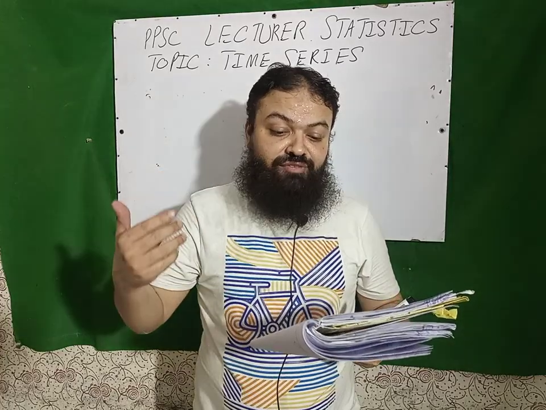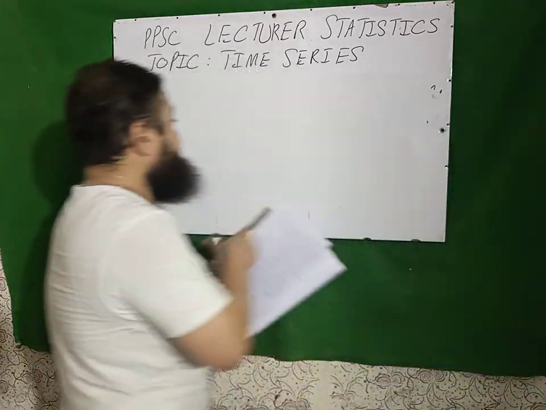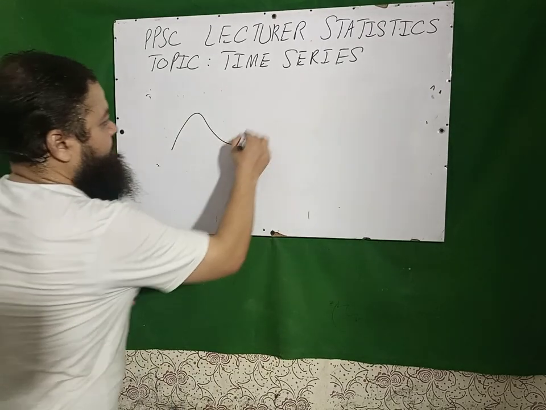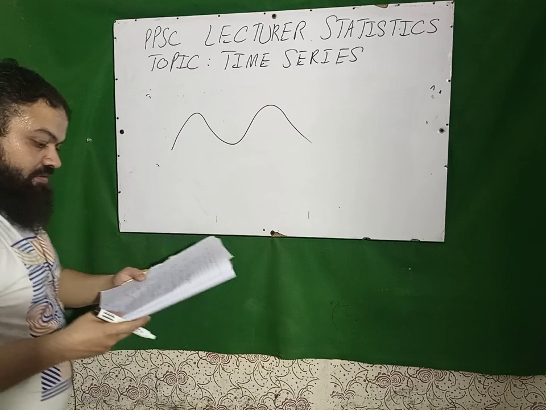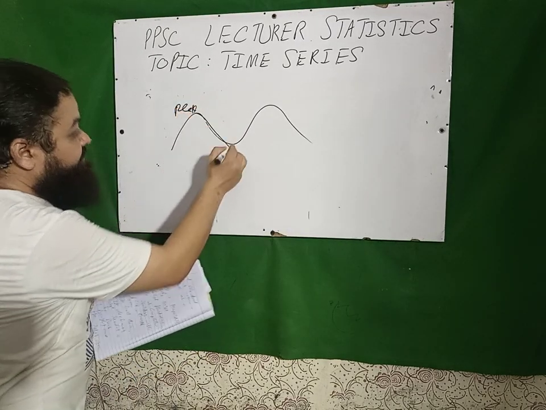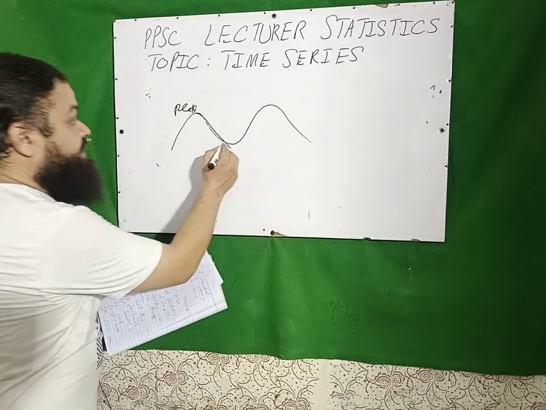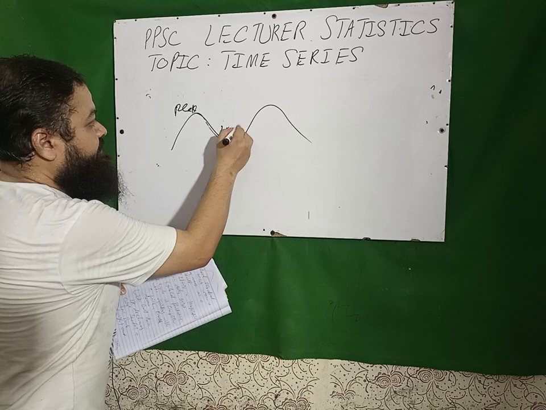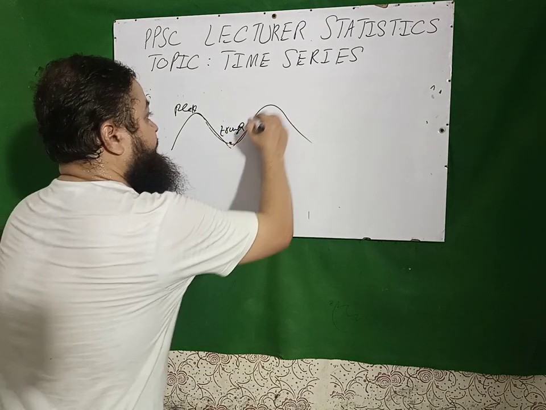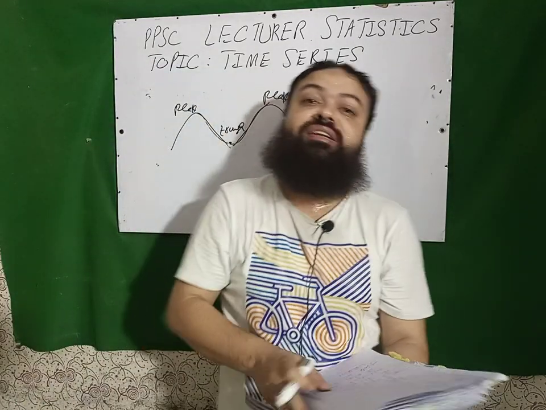Next is cyclical fluctuations. A cycle is completed when, starting with a peak, it comes down. The declining curve reaches a low point, which is the trough, and then rises again towards the peak, and it is for more than 1 year.